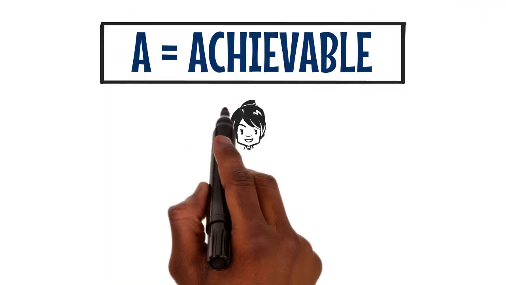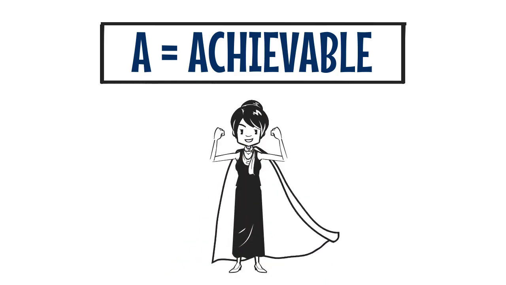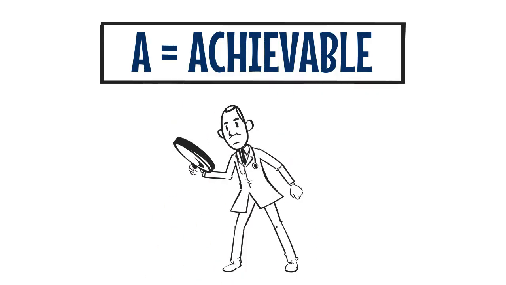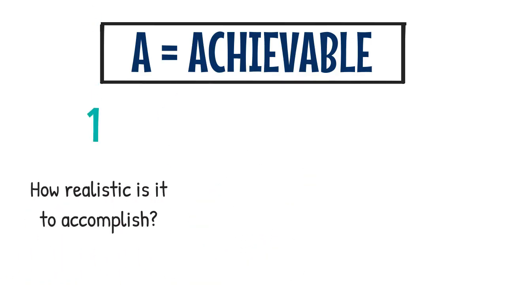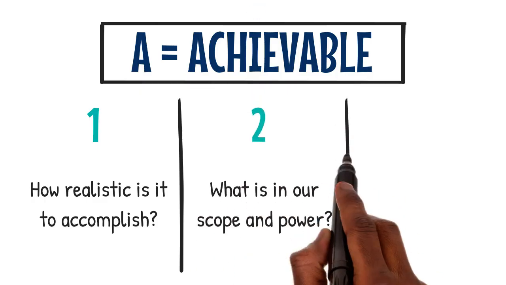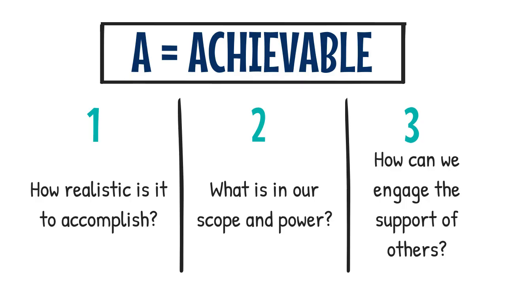A is for achievable or attainable. To be realistic, a goal must be something that you are both willing and able to do. It's important to honestly evaluate your team's abilities and scope. Key questions to address here are: how realistic is it to accomplish based on other constraints? What is in our scope and power to change? How can we engage the support or involvement of others to make this more realistic and achievable?